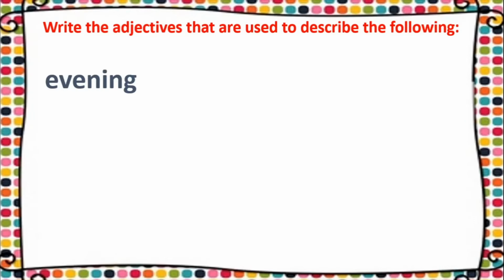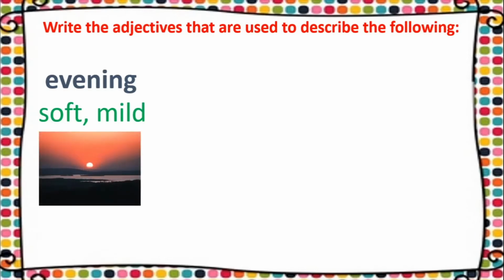Now what you will do is, you will pause the video like I told you before, you will open your textbook, you will read the poem, and you will try and find out what words are used in order to describe the evening, and you will find the answers are soft and mild. Okay, and then you can start the video again and check whether your answers match with mine. So evening is described using words like soft and mild. So soft and mild are the adjectives which are used in order to describe evening.